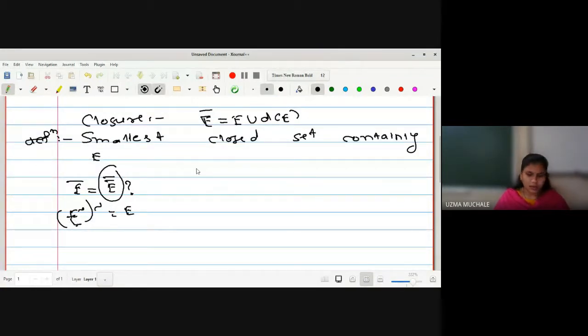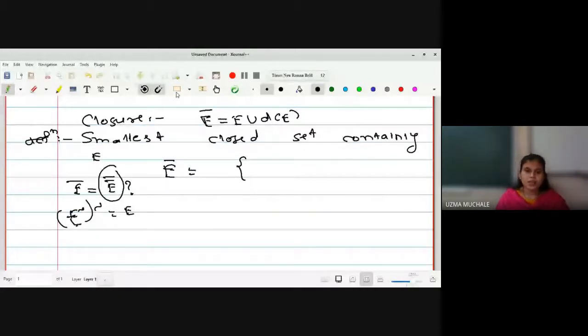Okay, now how are you going to find E bar, or the closure of the set? It is the smallest closed set containing E. Okay, before going to smallest, first we will go for the closed sets containing E. In the last lecture also we have seen two theorems. One was that E union derived set of E is a closed set. The second theorem which we have seen is that E union derived set of E is the smallest closed set containing E.